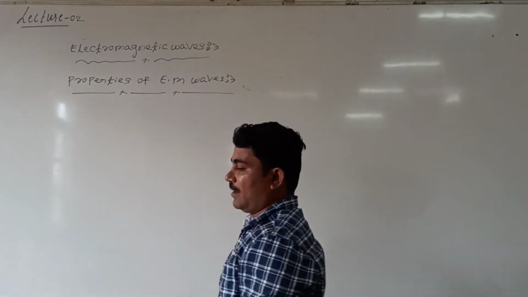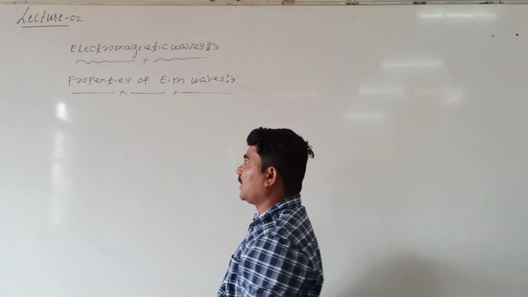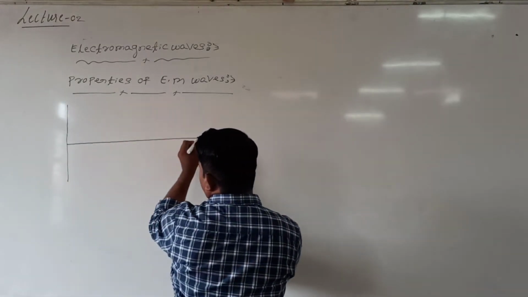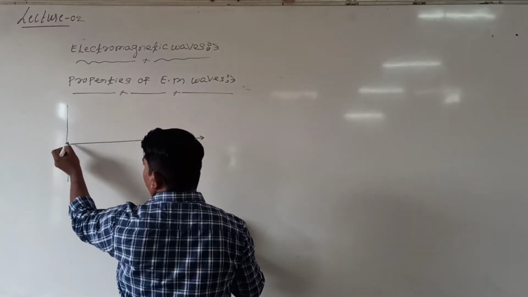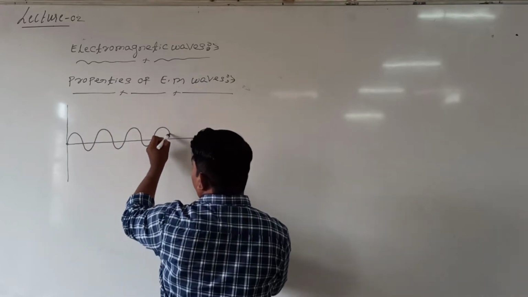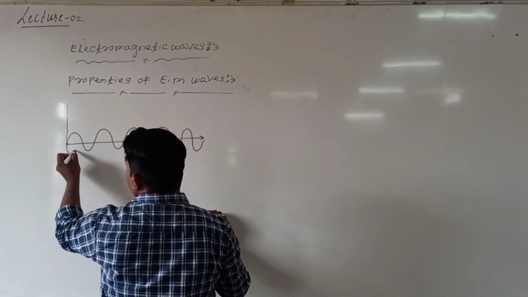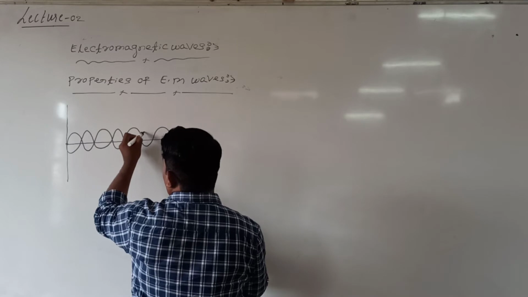Wherever charges oscillate from the mean position, how does the electromagnetic wave come? Look at me. Like this. From this point, the charge oscillates like this, simple harmonically. Then how do the electromagnetic waves come? In this way, the electromagnetic wave comes like this. If one component is electric field, the second component must be magnetic field.